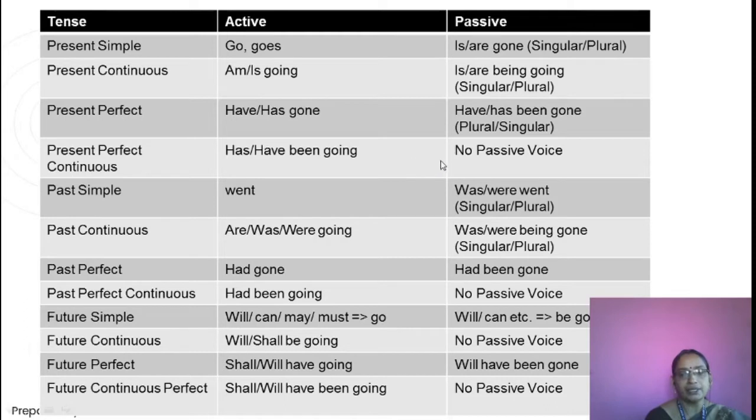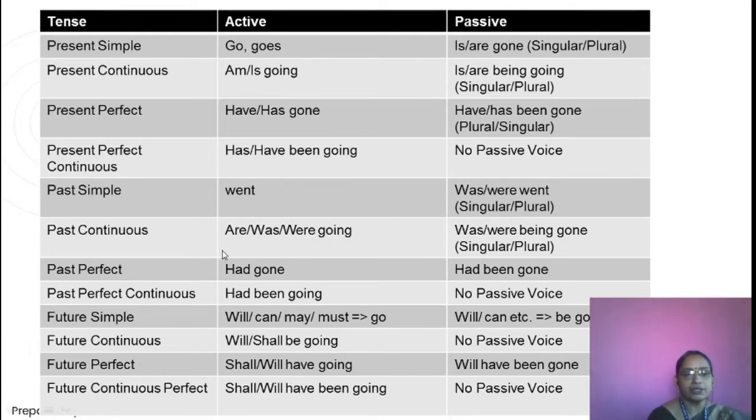In that case, there is no passive voice. In simple past, we are using the second form of the verb, went. Then it is converted into was went and were went, was with the singular and were with the plural.